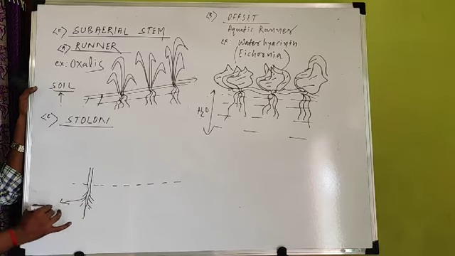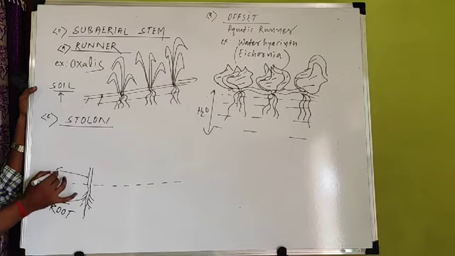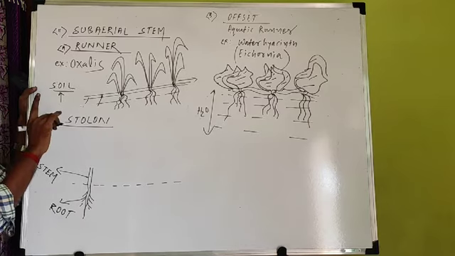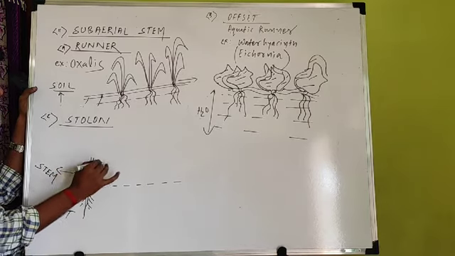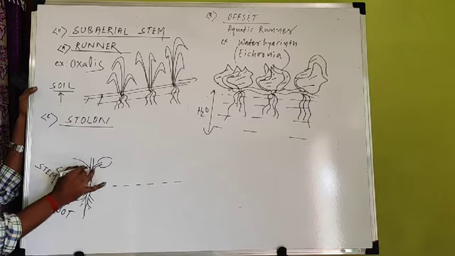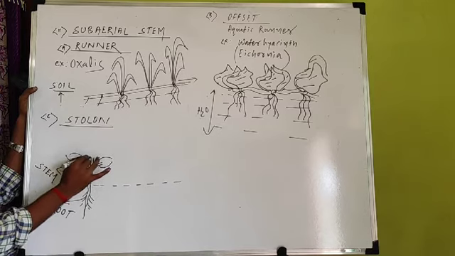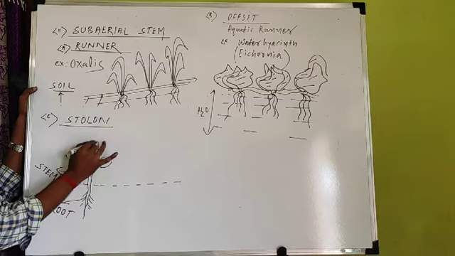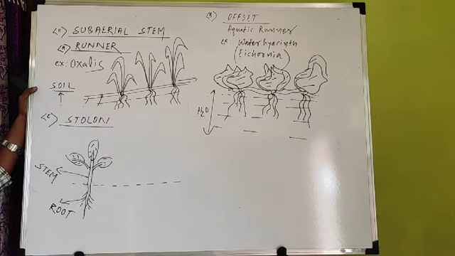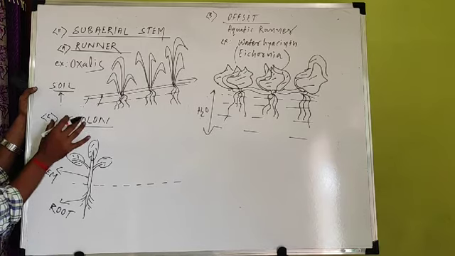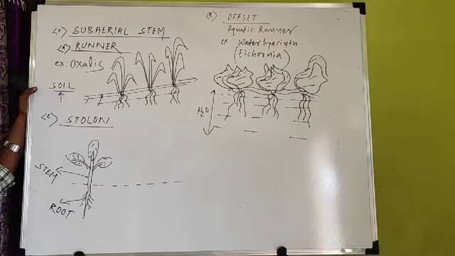This part is the root of the plant. This part is the stem. Already I had told these are not underground, these are above the soil, and from the stem leaf arises. These are the leaves of the plant. What happens when stolon tries to show vegetative reproduction?